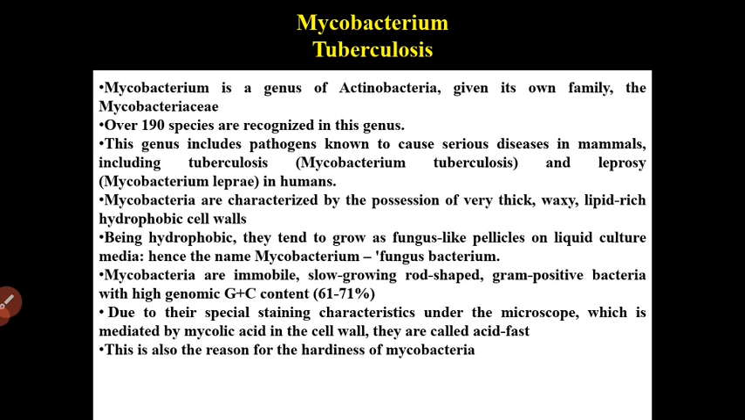Mycobacteria are characterized by the possession of very thick, waxy, lipid-rich, hydrophobic cell walls. Being hydrophobic, they tend to grow as fungus-like pellicles on liquid culture media. Hence, the name Mycobacterium is given. They are immobile, slow-growing, rod-shaped, gram-positive bacteria with high genomic G+C content, 61 to 71%. They have a special staining characteristic under the microscope mediated by mycolic acid in the cell wall. It is called acid-fast staining, Ziehl-Neelsen staining.